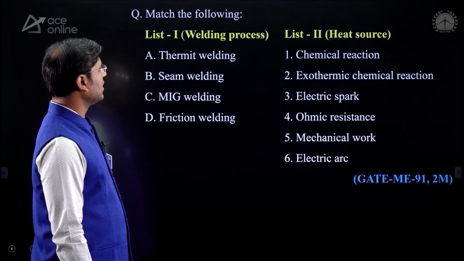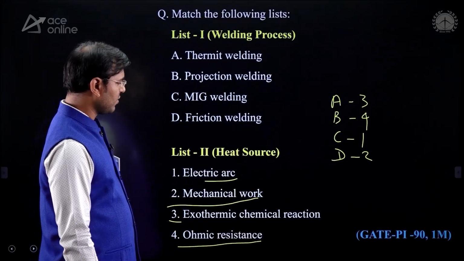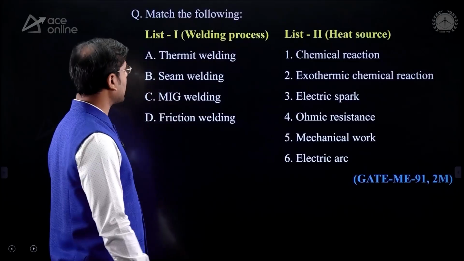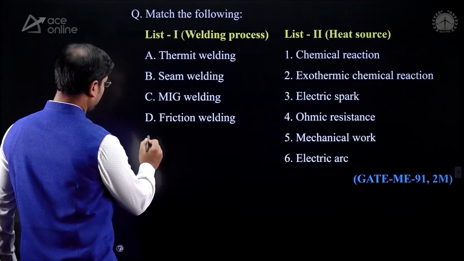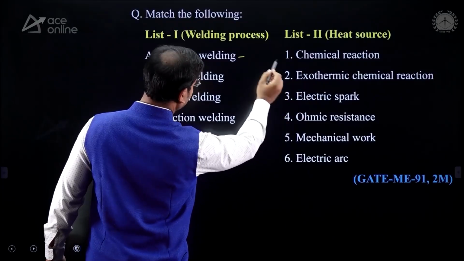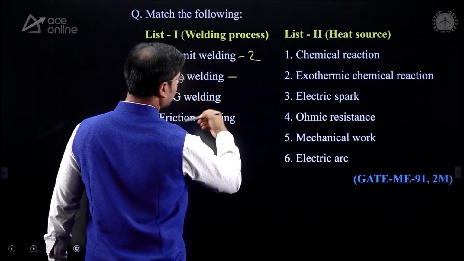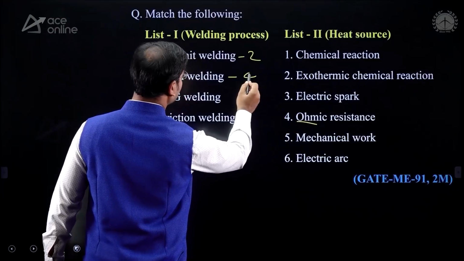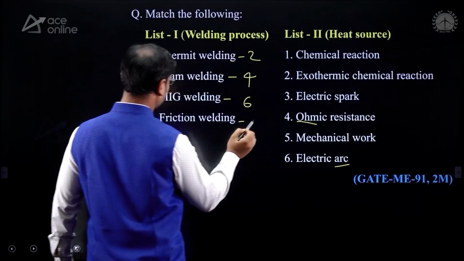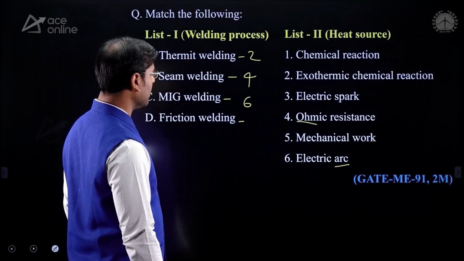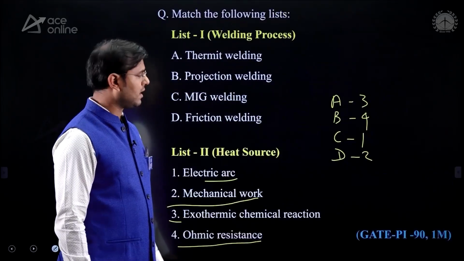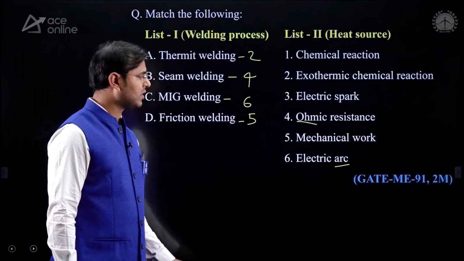See, next question, welding process and heat source. The same type of question was asked in PI 90, and the same type of question was asked for mechanical 91. The thermite welding, again I am writing here: A, that is exothermic chemical reaction, 2. Then seam welding means resistance seam welding, then it is ohmic resistance. MIG welding is arc welding, here you can see that electric arc is the option. And friction welding is what? Because of mechanical work. The same type of question they asked for mechanical. Last question they asked for PI, the same question is repeated.